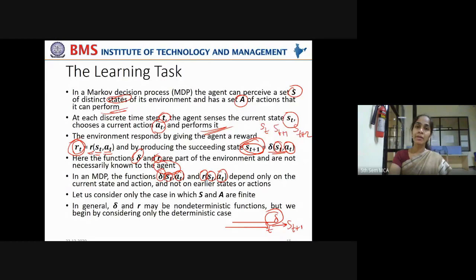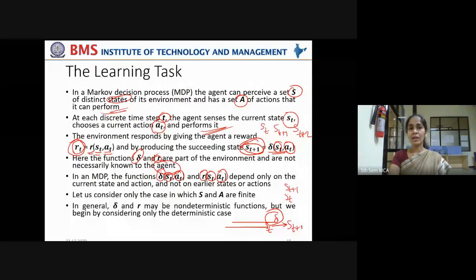It is not dependent on ST minus 1 or ST minus 2. It is just dependent on ST. ST plus 1 is just dependent on ST. It is not dependent on ST minus 1 or ST minus 2.